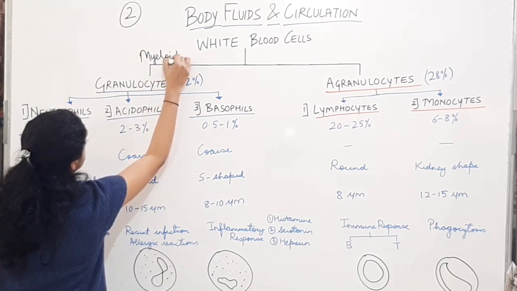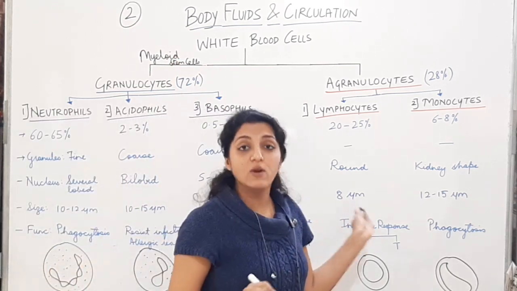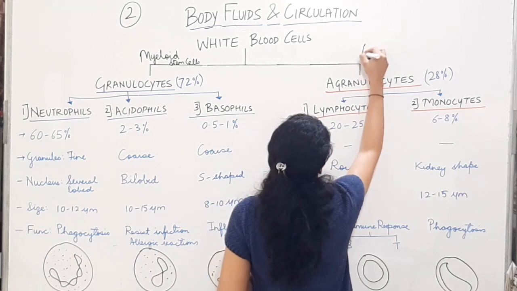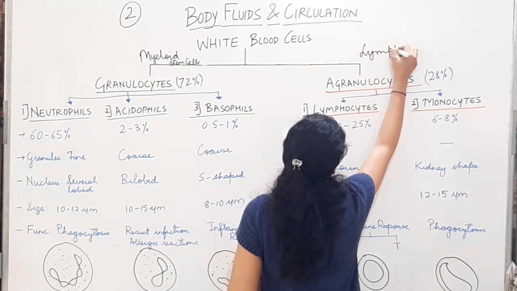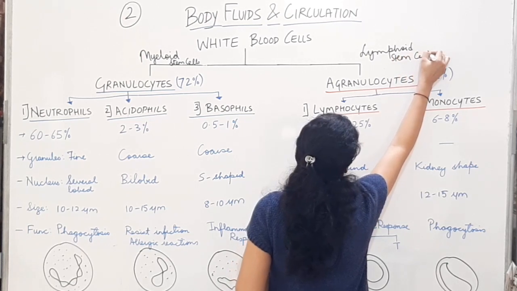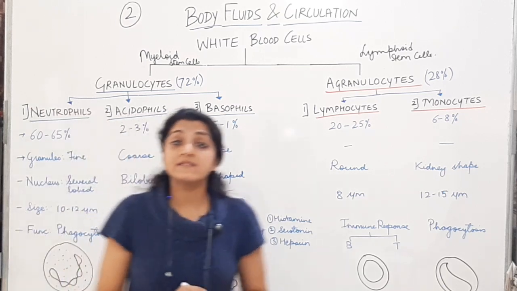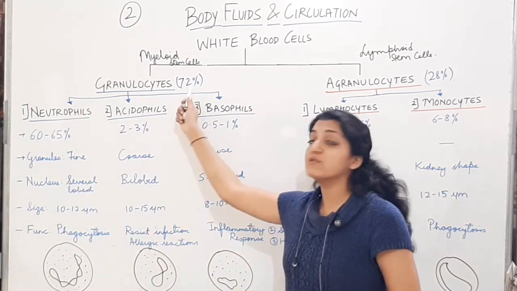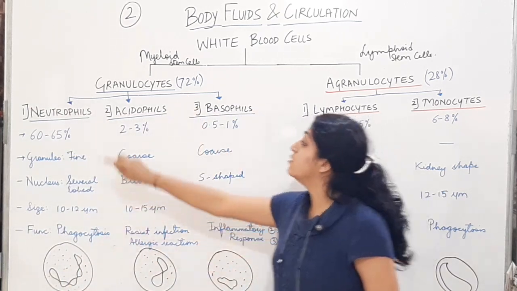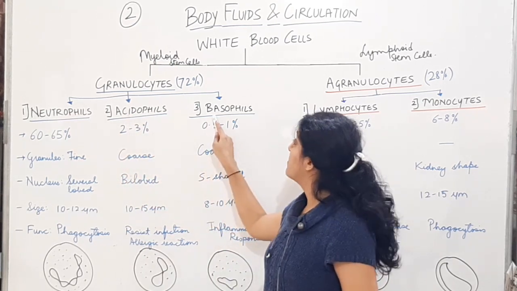Myeloid stem cells. They are produced from the myeloid stem cells, whereas the agranulocytes are produced by the lymphoid stem cells. So you can write this down over here in your chart. Alright, now let us see the granulocytes. The granulocytes again can be divided into neutrophils, acidophils and basophils.